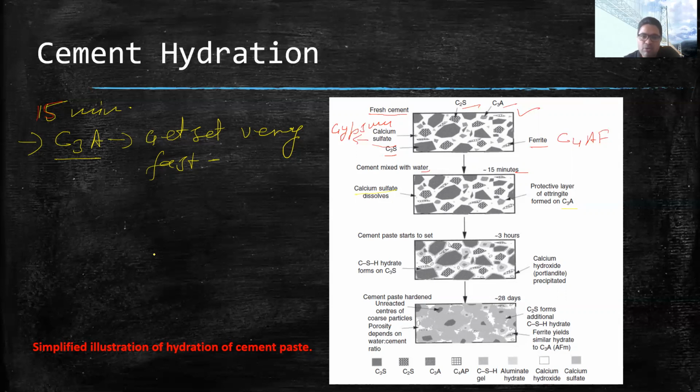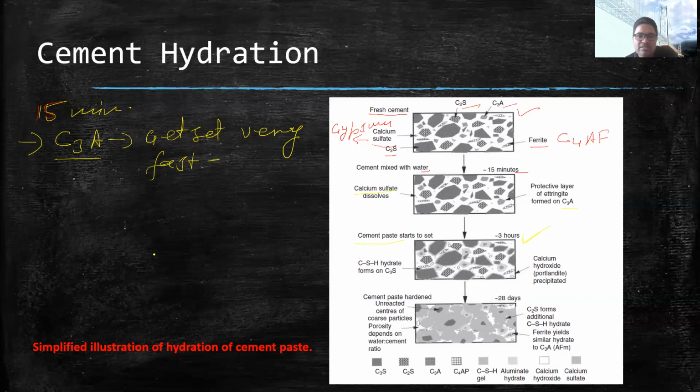Then if we go to the next process, which is after 3 hours, what will happen after 3 hours? In the third phase diagram, it says cement paste starts to set. As C3A is reacting first with water, it provides some initial or early strength to the cement.